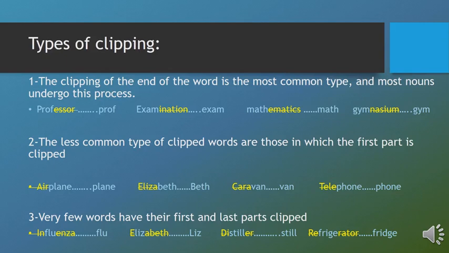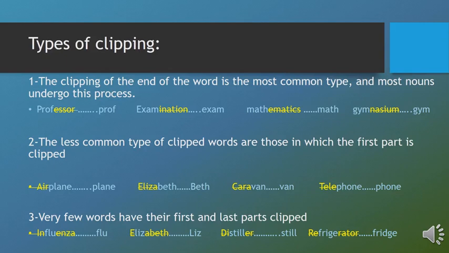Caravan. In caravan, we clip the first part, cara. So what remains is van. Van stands for the whole word caravan. Van is the clipped word after clipping the first part.